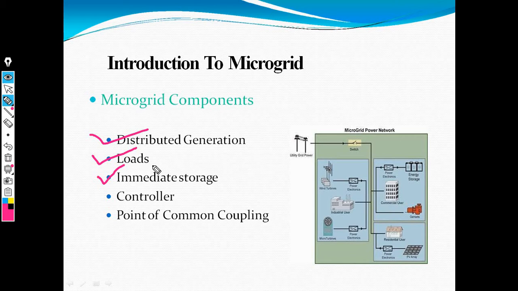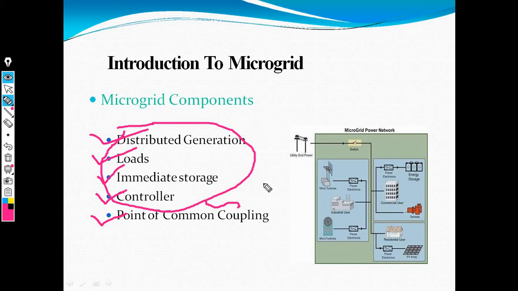The microgrid can be controlled with the help of power electronic devices, and we also need the point of common coupling. That means all these parts or sections can be controlled with the help of the point of common coupling, called the PCC point. Now these are the important components of microgrid.